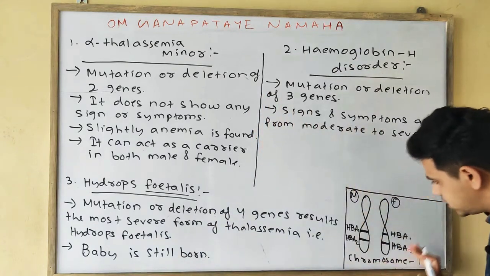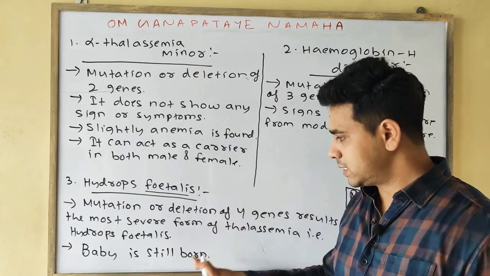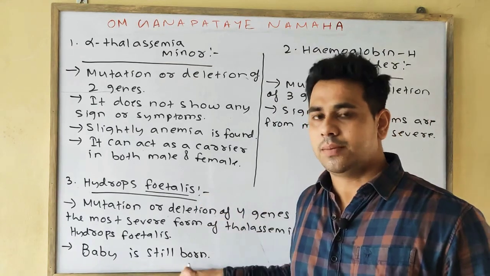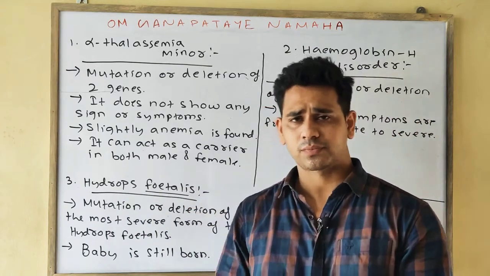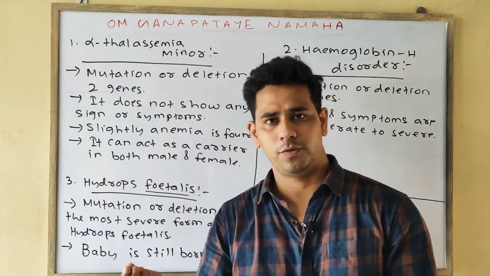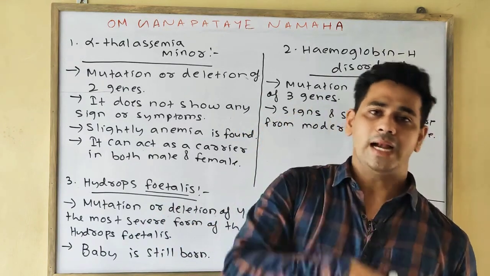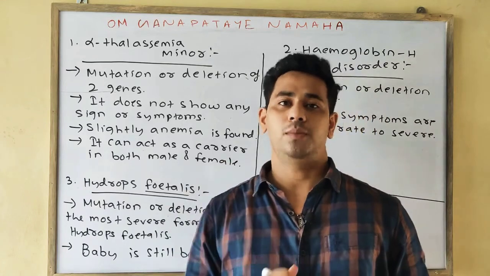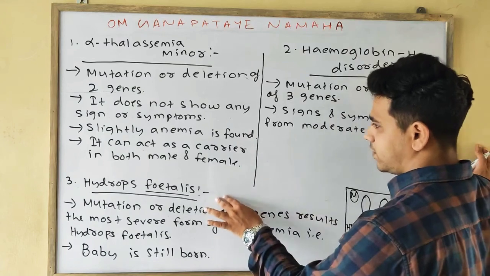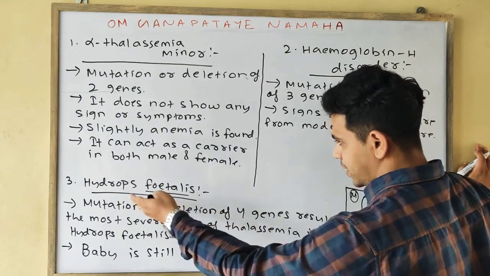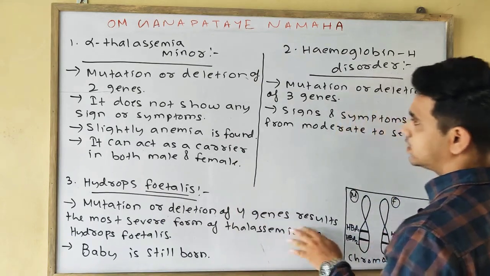If all the 4 genes are deleted or mutated, then that is known as hydrops fetalis, and in this case the baby is stillborn, meaning after birth it may survive for a few minutes, or it may have died previously in the mother's womb before the birth. Okay, so stillbirth is found in the case of hydrops fetalis, which is the major or severe form of thalassemia.